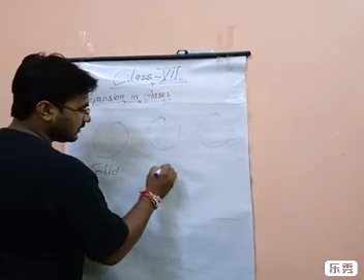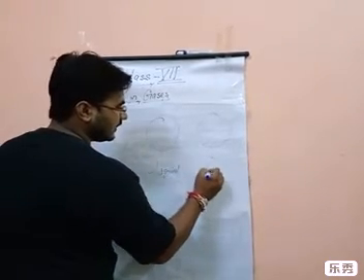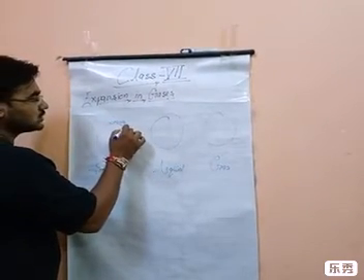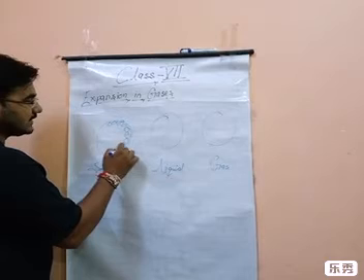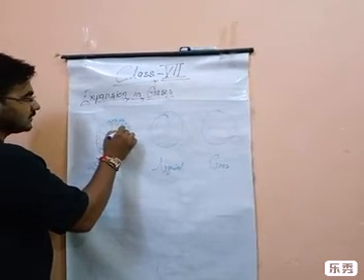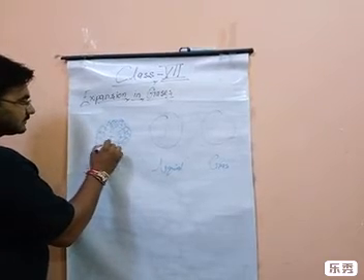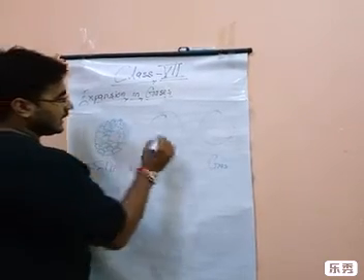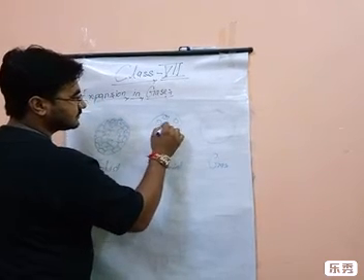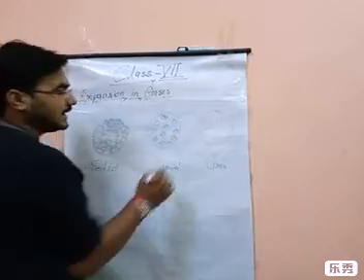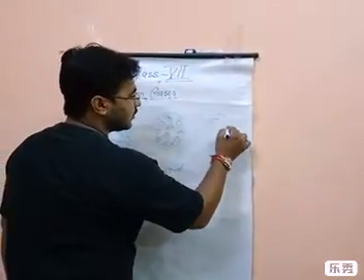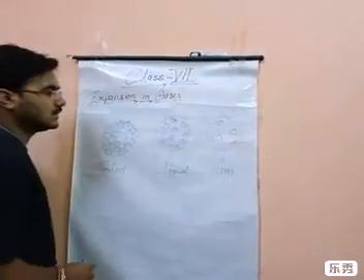Solid, liquid, gas. In solids, the particles, the molecules, are closely packed to each other. You can see there is very little space, or no space, between them, like this. In liquids, there is a little more space. But in gases, the space between the particles or molecules is much more in comparison to liquids or solids.